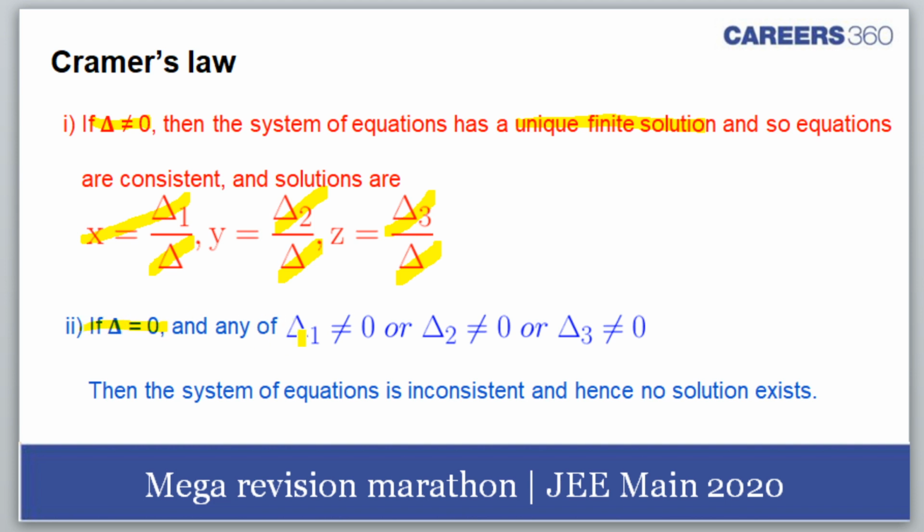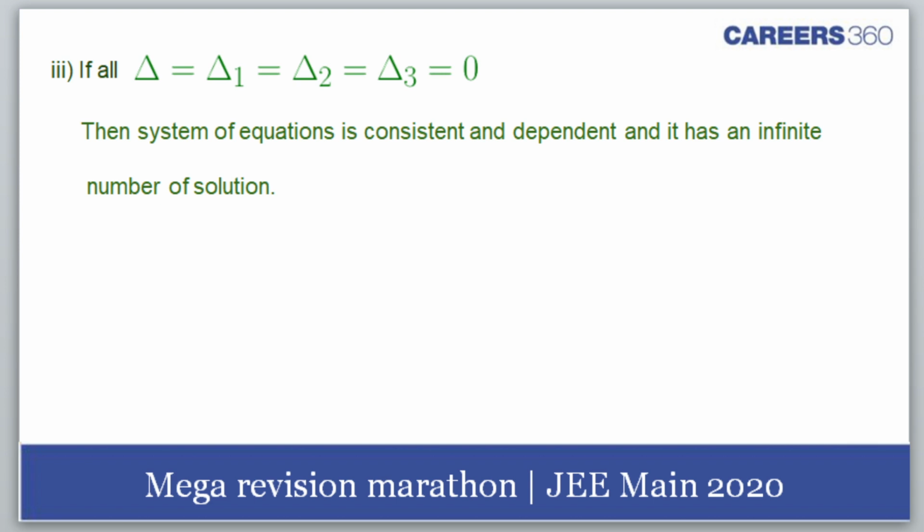And if delta is 0, and if any of delta 1, delta 2, delta 3 is not 0, then in that case the system of equations is inconsistent, and hence no solution exists. Okay, this is not in the syllabus, beta. Gauss-Jordan method. Yes, Tarun? And if all delta 1, delta 2, delta 3 are 0, the system of equations are consistent and dependent, and they have infinite number of solutions. Okay, infinite number of solutions.